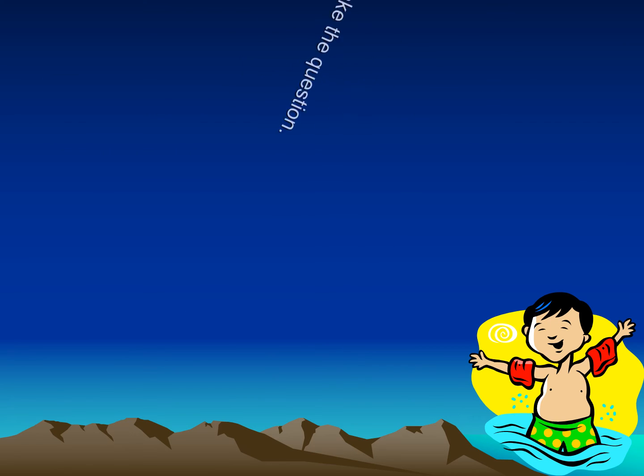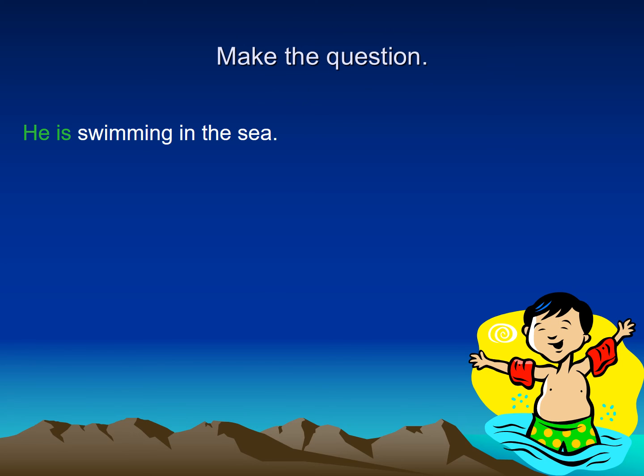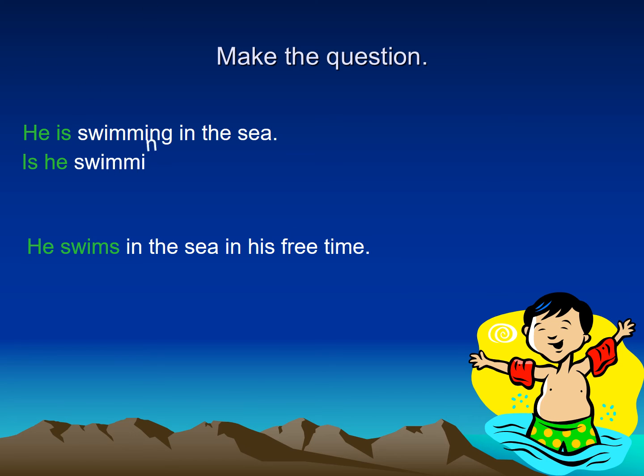What about the questions? How can I make the question? If I have he is swimming in the sea, and he swims in the sea in his free time, how can I make the interrogative form? So for he is swimming in the sea, I have to begin with is. I'll make the switch. So I'll say, is he swimming in the sea? And I have to put a question mark at the end.